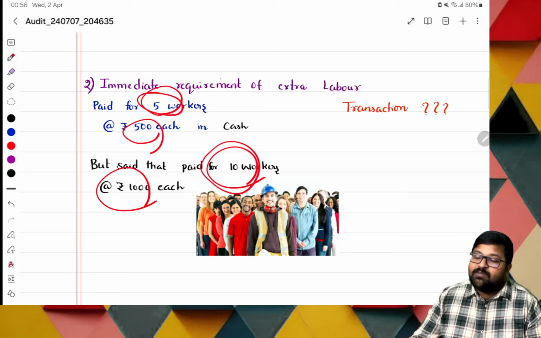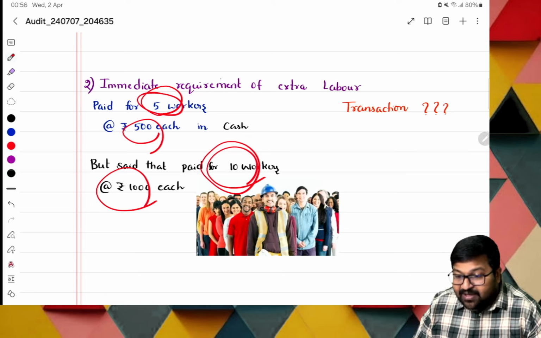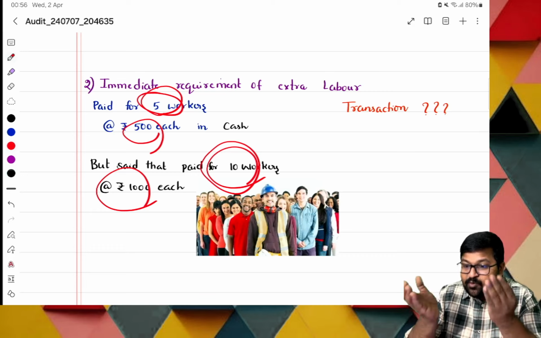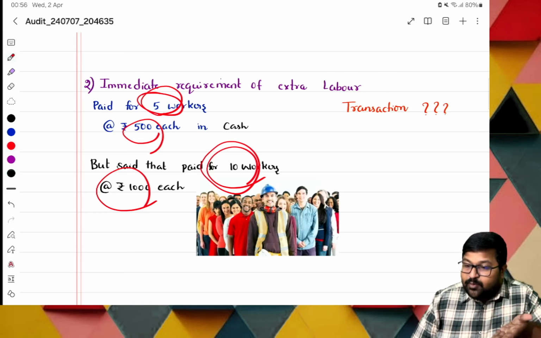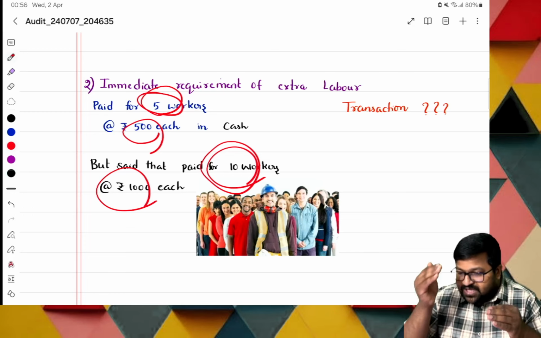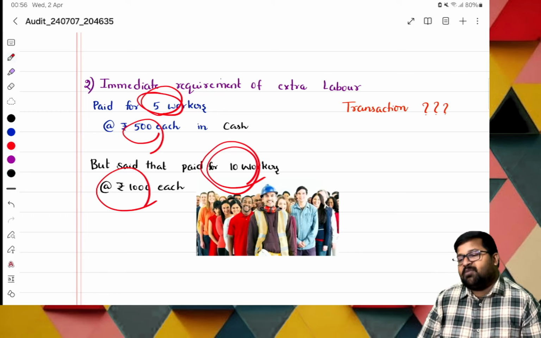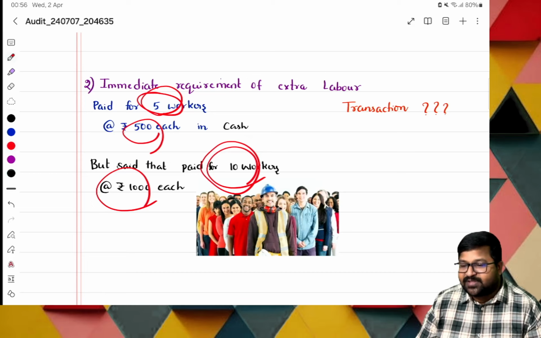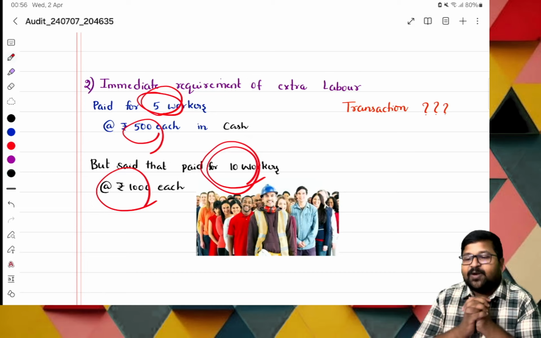As I'm recording for 10 members, automatically what will happen? My payments are more. The P&L account has more expenditure. When there is more expenditure, what is the scenario? Profit will be less, or sometimes there can be a loss. What will management think, ma? Sir, we are not managing the organization properly. It is better for us to shut down the business. Is it right? It is not at all right.